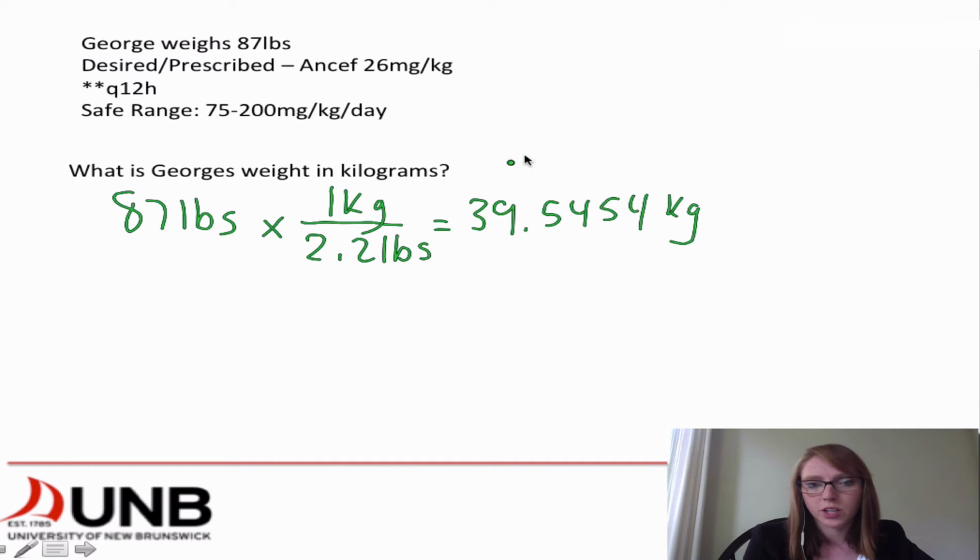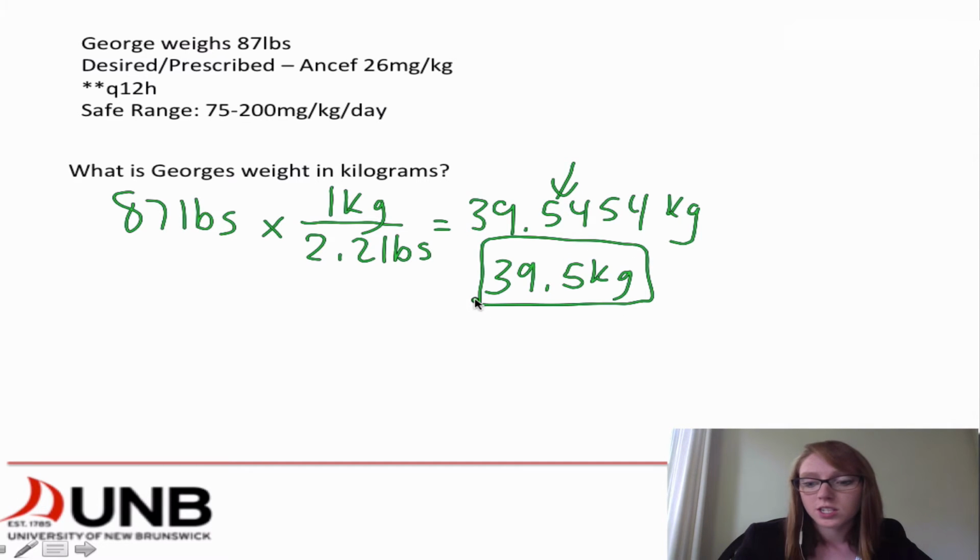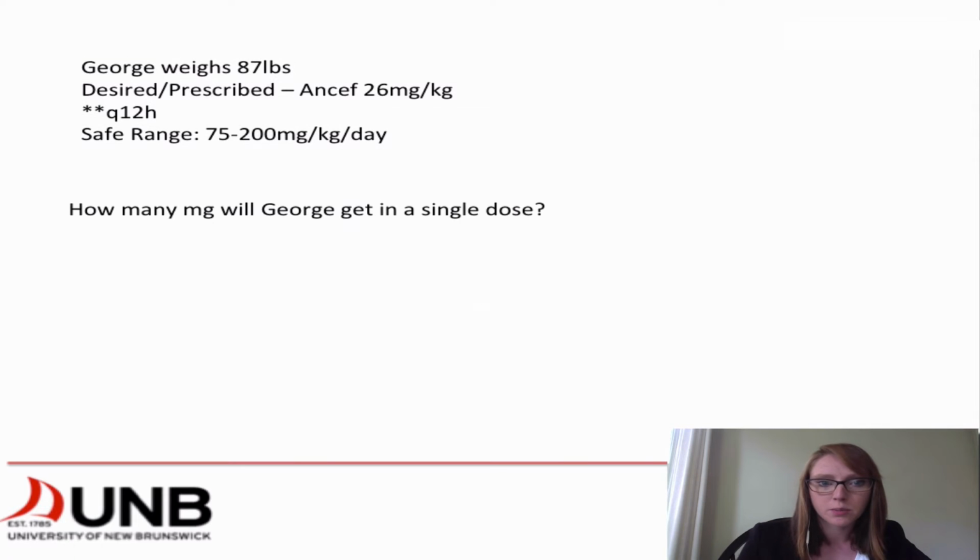But we don't want to leave it like that. That would make it very complicated for the math. So we have to round to the tenth position. We don't round up with 4, so we know that he weighs 39.5 kilograms. This is a really, really important thing to know, and we'll be using it for the rest of the questions today. Let's move on to the second part.